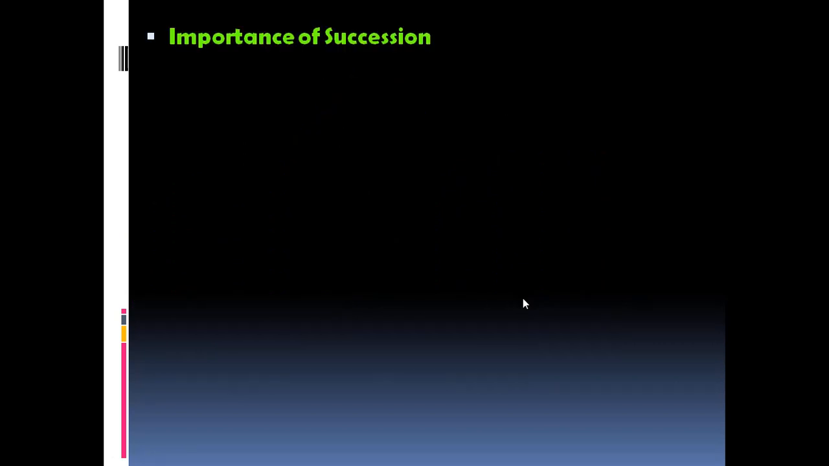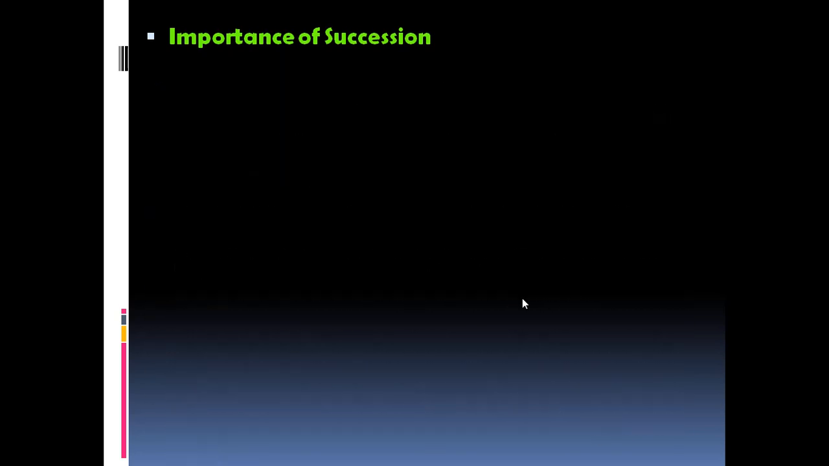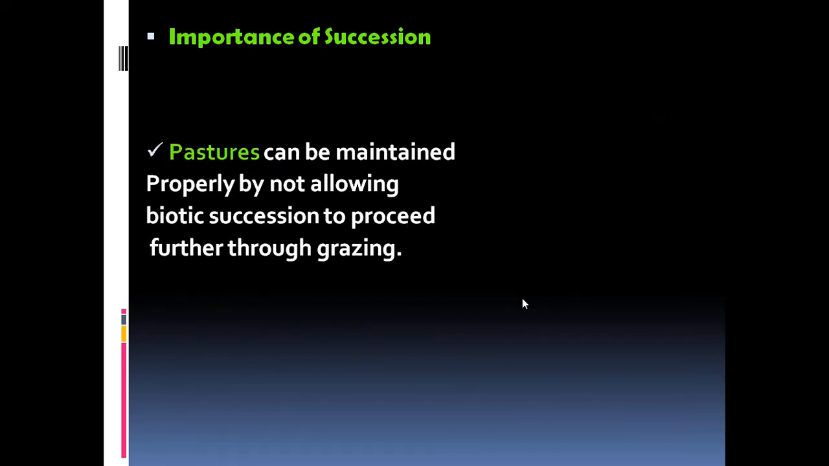The importance of succession, lastly. Important functions of ecological succession, if you take up, it helps to achieve controlled growth of one or more species in the forest without the invasion of other species. We can grow some specialized plants in an area, and we can prevent the invasion of other species there. Then pastures can develop, that can be maintained properly by not allowing the biotic succession to proceed further through grazing.